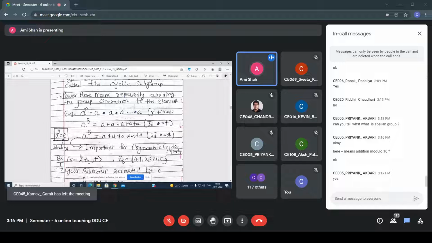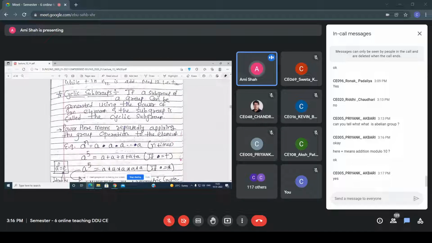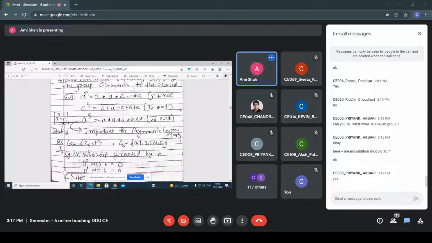So now this type of question can be asked: find out the cyclic subgroup. Let's say G equals Z6, and here the addition operator is given. What do you mean by Z6?